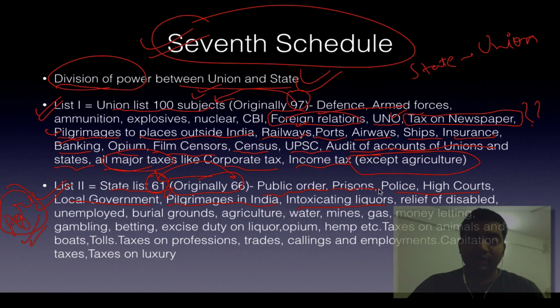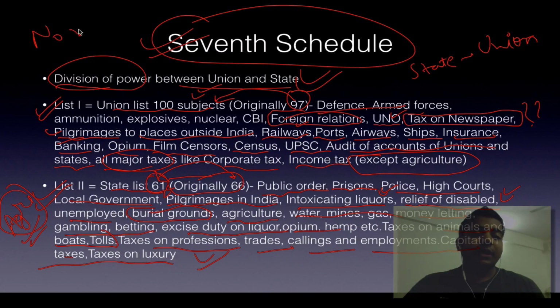Then intoxicating liquors. We all know petrol and liquor are the two major sources of state revenue. Then relief of disabled, unemployed. Then it deals with trivial things like burial grounds, agriculture, water, mines, gas, money lending, gambling, betting, excise duty on liquor, opium, hemp, taxes on animals and boats, toll tax, taxes on professions, trades, callings, employments, capitation tax, taxes on luxury.